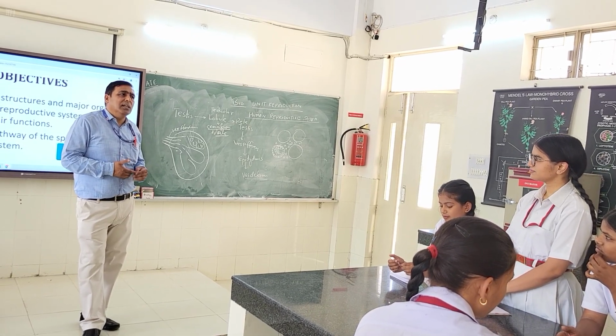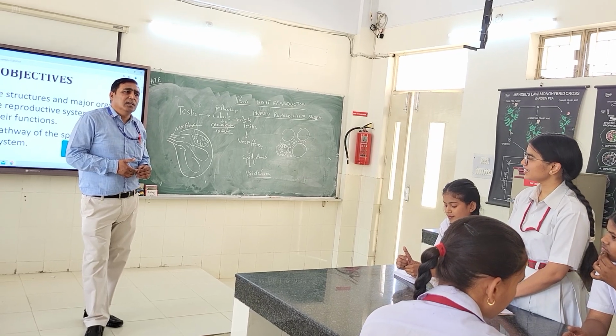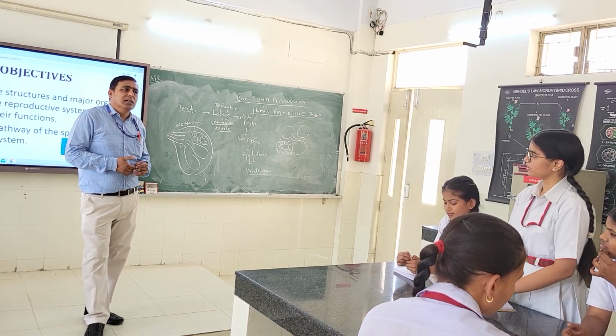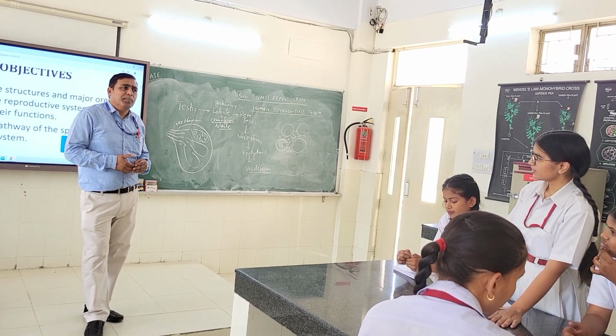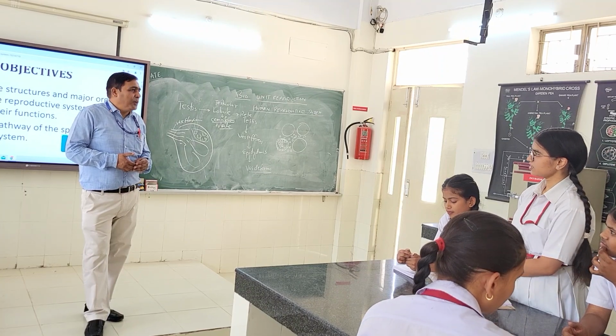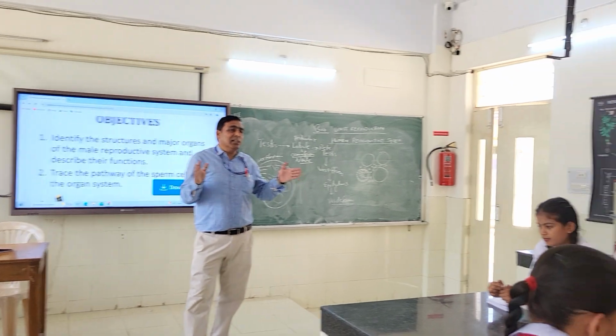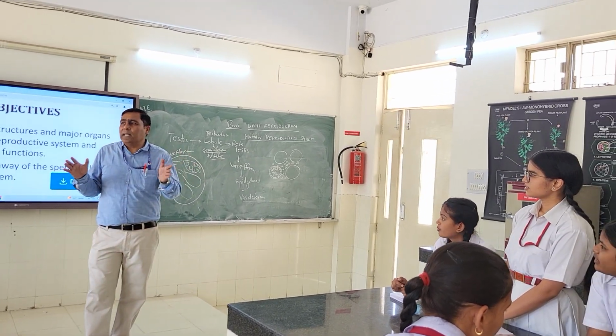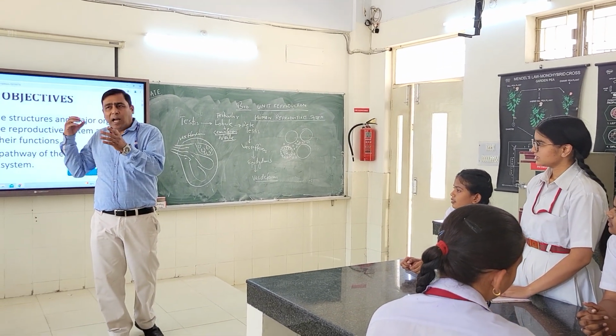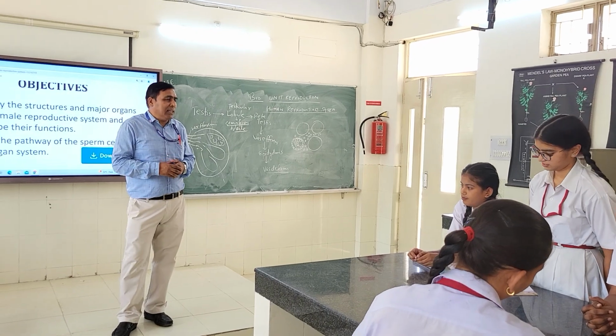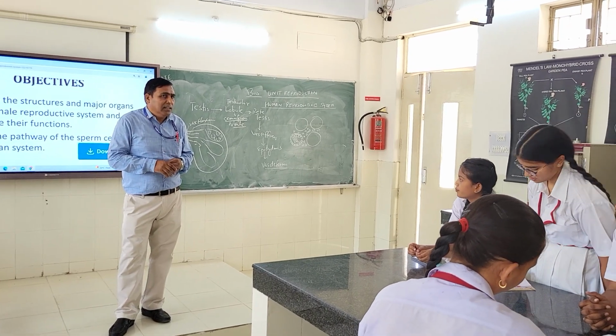Speak loudly. Primary are the ones which are important, which are the penis and so on. No, beta. The primary organ is the testes. Testes is the primary organ. Secondary are the scrotum and the accessory ducts and glands. Are you getting it? Yes.